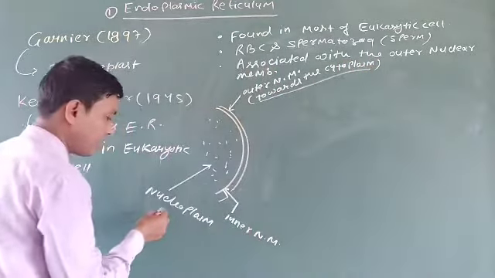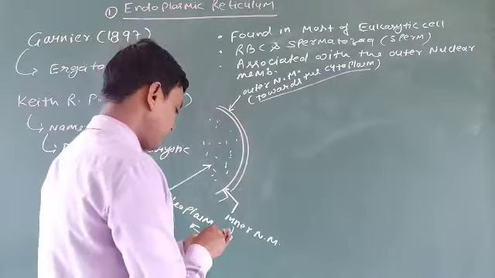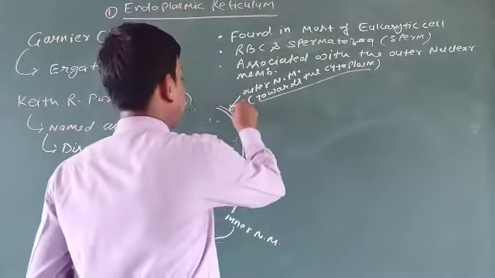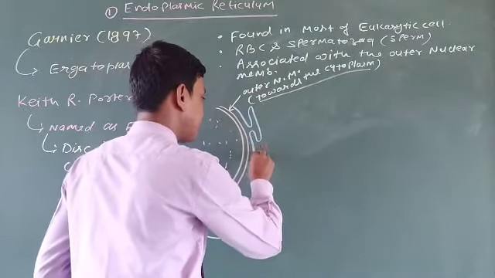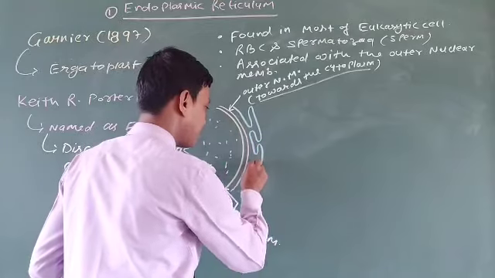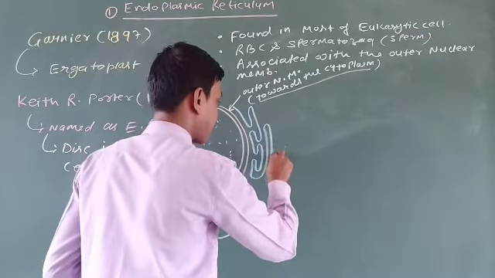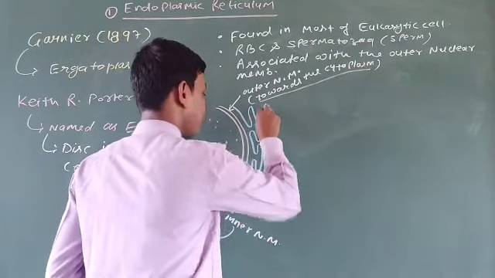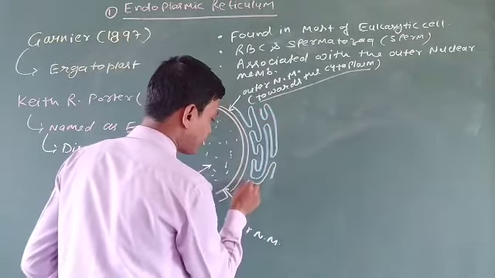And the endoplasmic reticulum is scattered here, connected to the nuclear membrane.